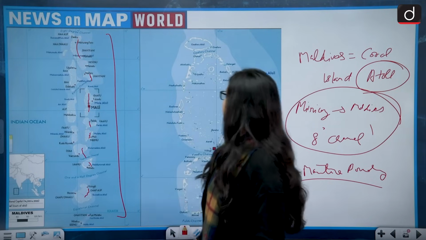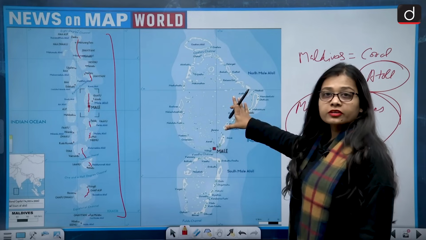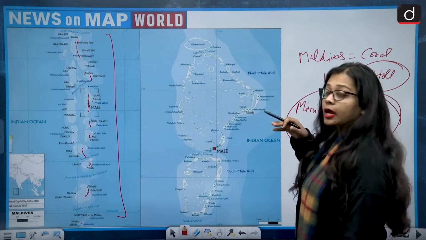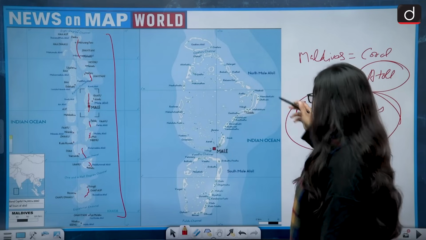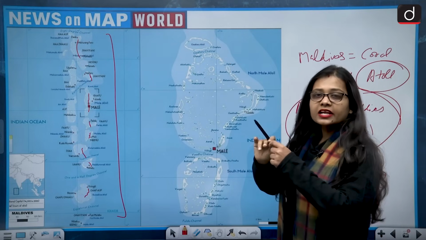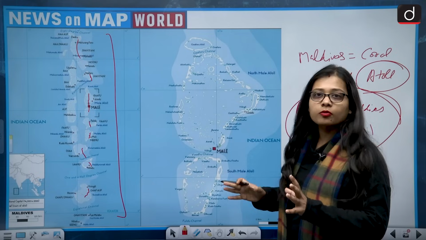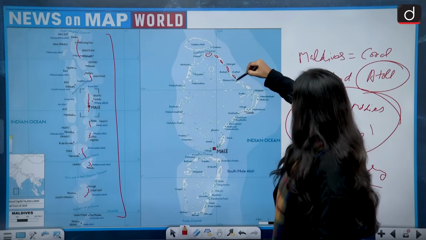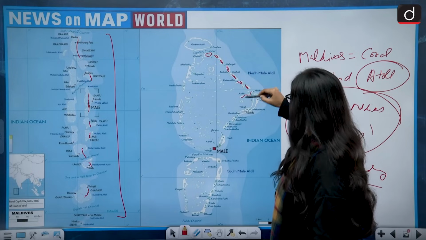That is how it looks. And if we zoom out on this map, this is the view that we get, and the capital of Maldives is Malé. I think you are now more clearly able to see that the islands are in a chain form. See this, these are small islands situated alongside one another.